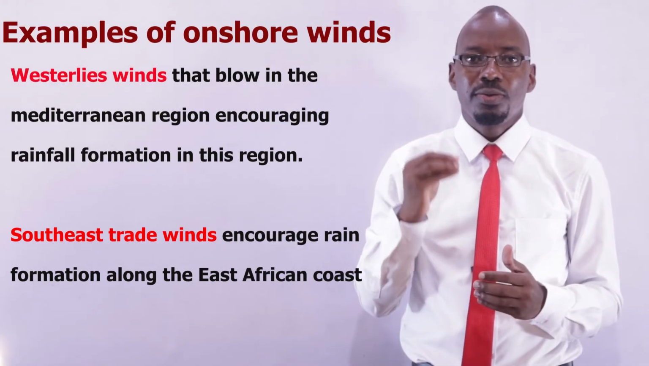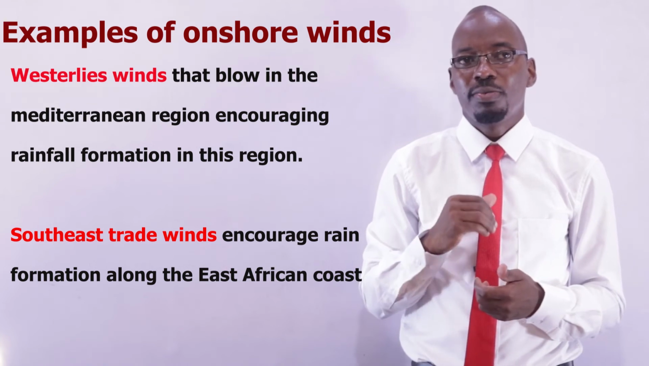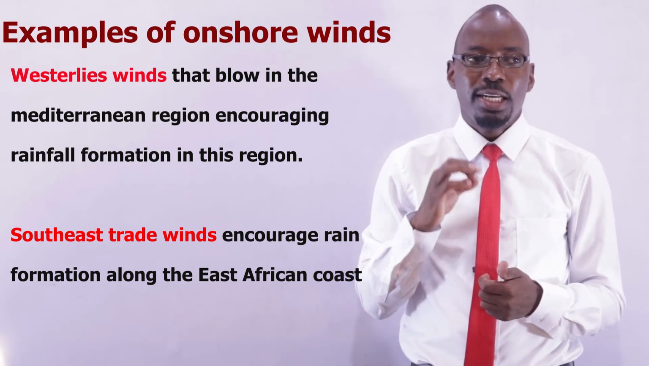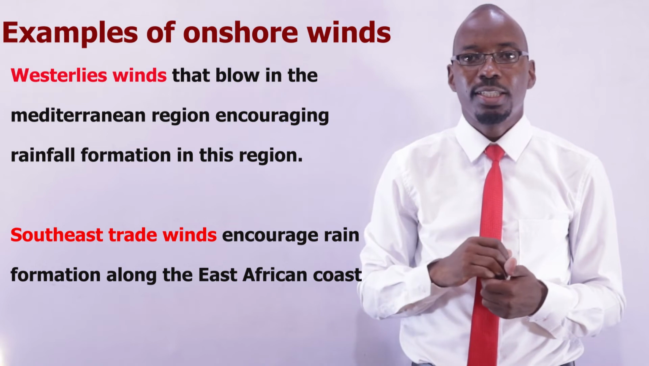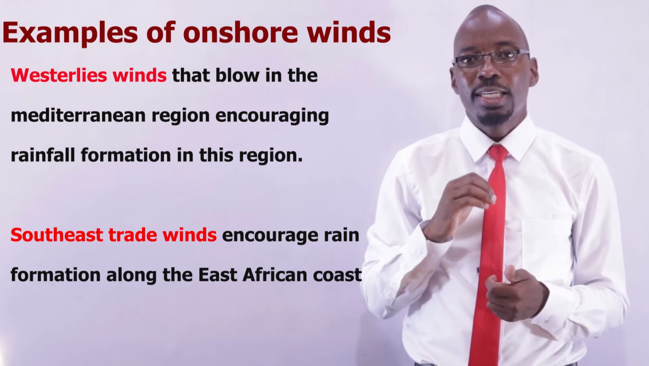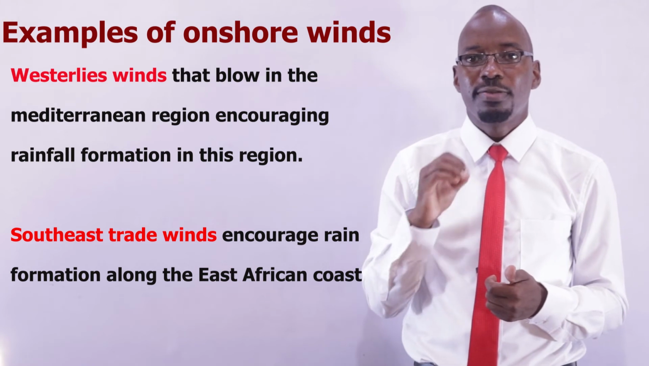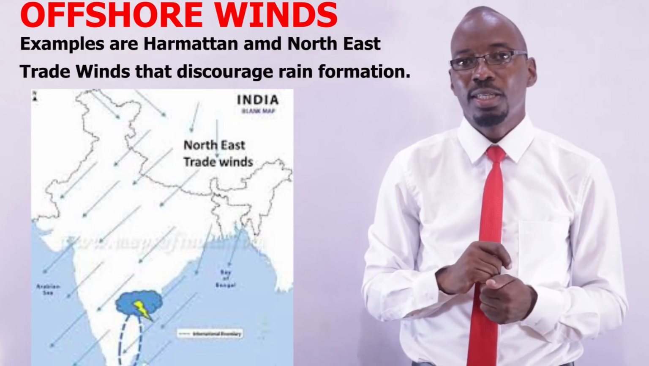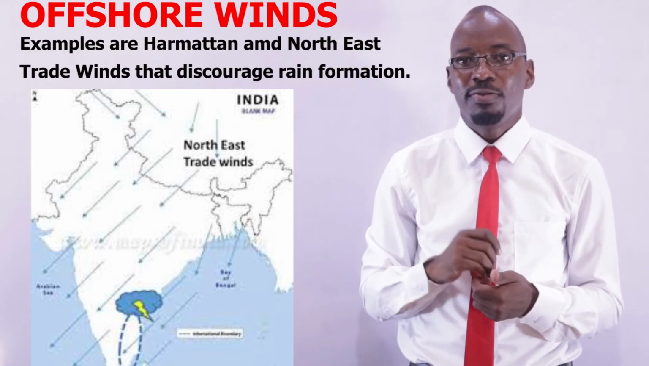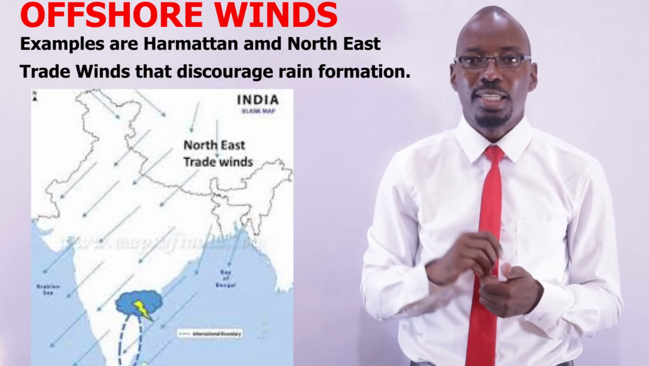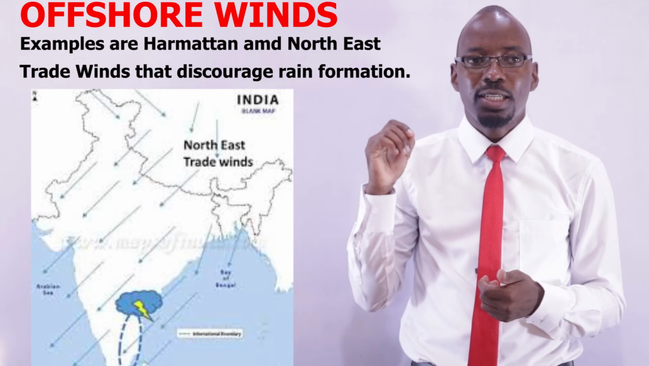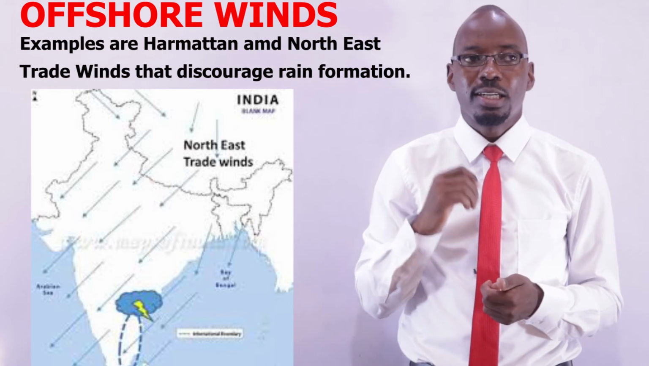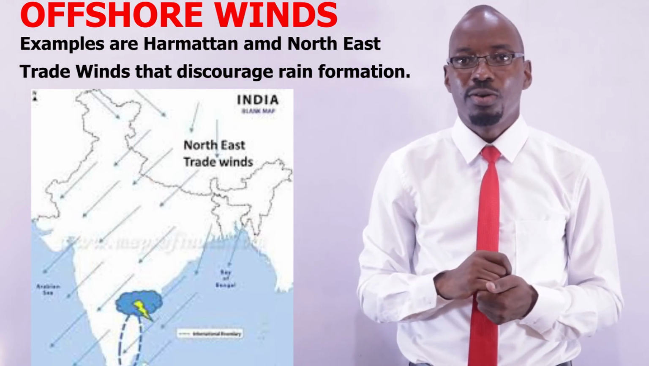Examples of onshore winds, we have westerly winds. Westerly winds blow in the Mediterranean region, encouraging rainfall formation in this region. Another example of onshore winds, we have southeast trade winds. Southeast trade winds encourage rainfall formation in East African coasts. Examples of offshore winds, we have Harmattan winds. Harmattan winds blow across the Sahara Desert, discouraging rainfall formation in that desert. And then we have northeastern trade winds. They are also examples of offshore winds which discourage rainfall formation in the Horn of Africa.